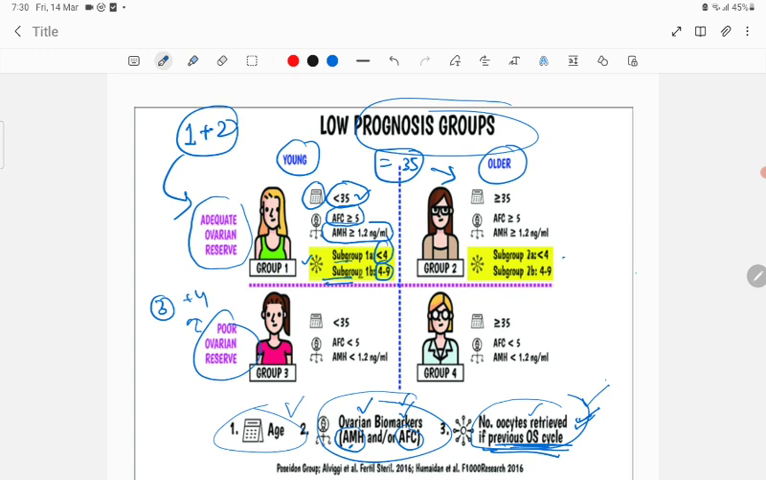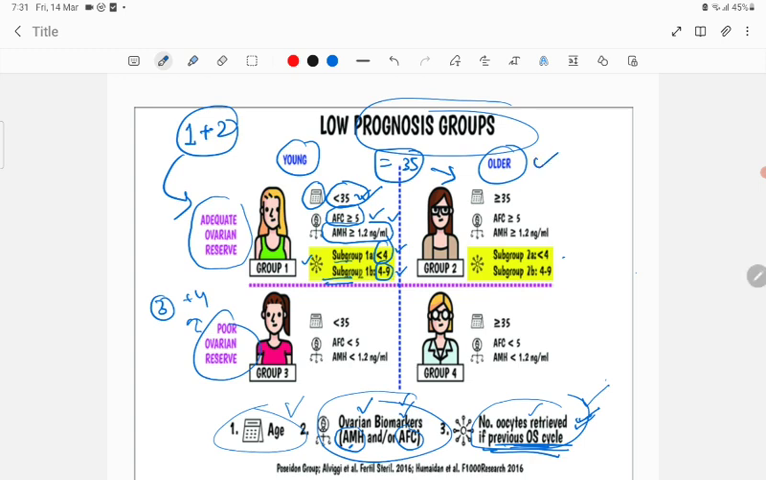So Poseidon group 1 is less than 35 years, antral follicle count more than or equal to 5, and anti-Mullerian hormone level more than or equal to 1.2 nanogram per ml. Then based on the number of oocytes retrieved in the previous stimulated cycle, they are divided into 1A and 1B. Subgroup 1A is fewer than 4 oocytes retrieved in the previous cycles. If 4 to 9 oocytes were retrieved, it is 1B. That is adequate ovarian reserve in the young.